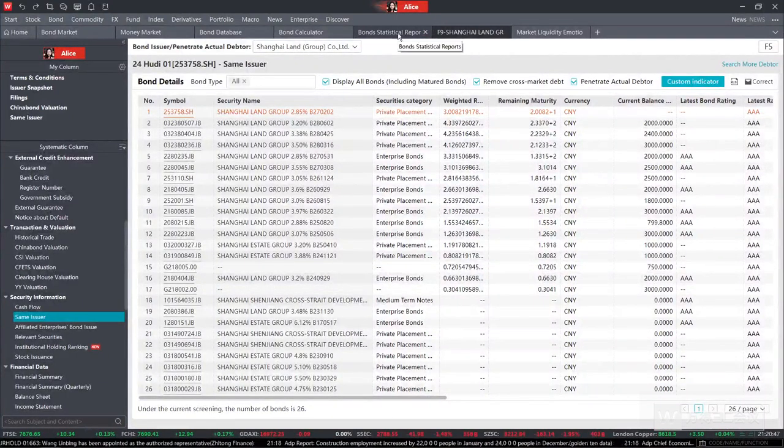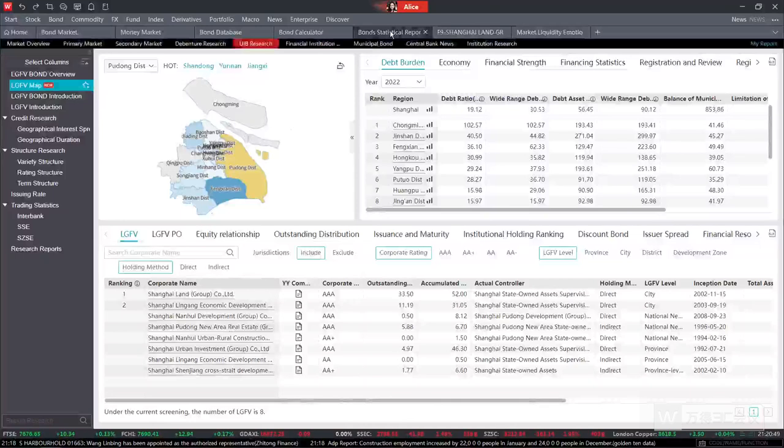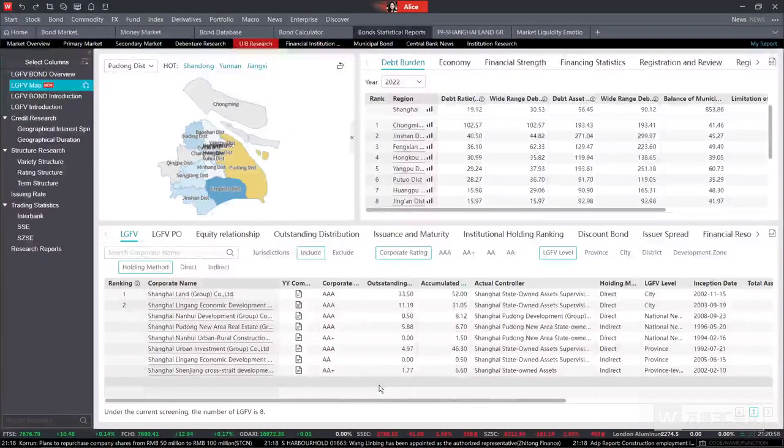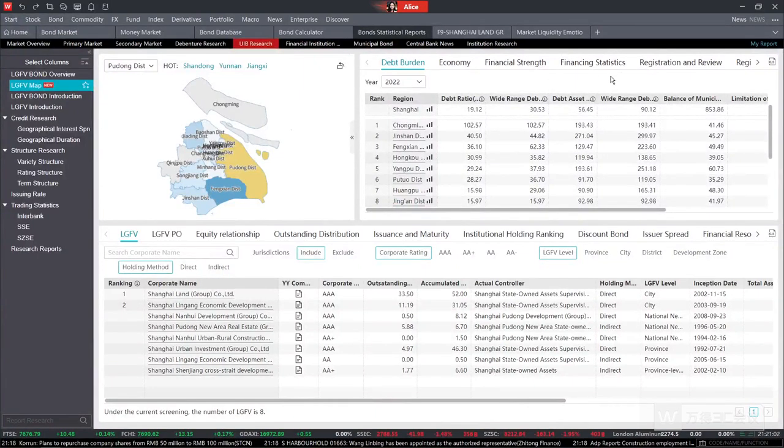And also, we can just go back to our LGFV map sector. In addition to the introduction of different companies showing over here, the LGFV map also provides the economic situation of the different provinces or regions on the right-hand side, which is a good reference for you to find the repayment ability in a different area. As we know, for a different financial ability, it may be a good reference for you to find out the repayment ability.